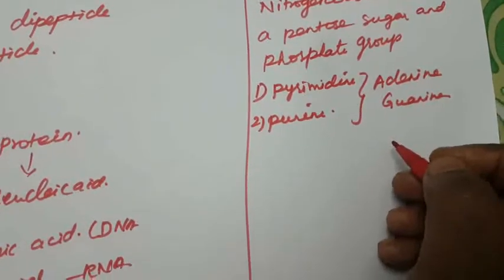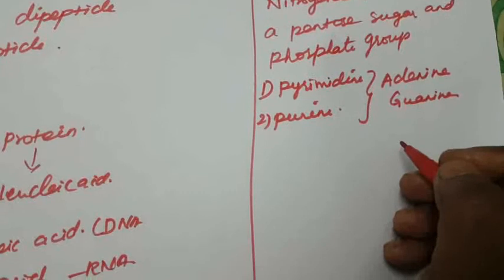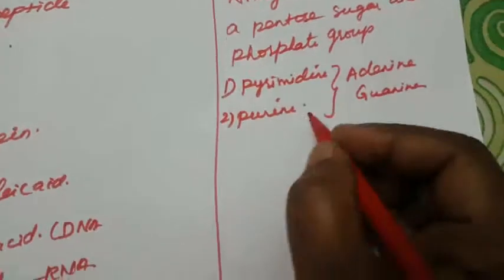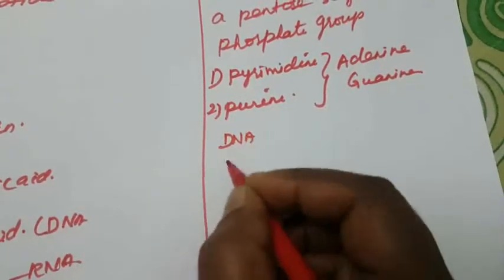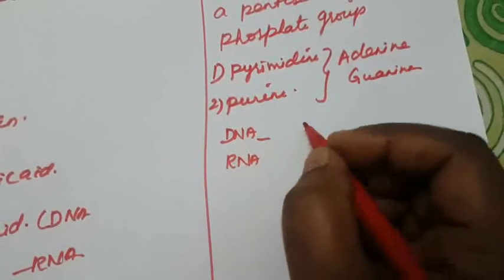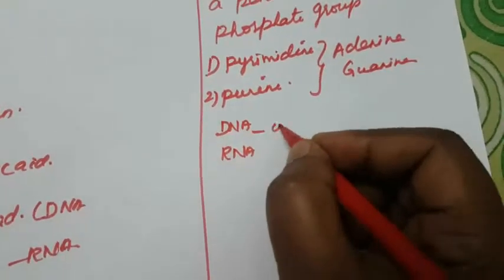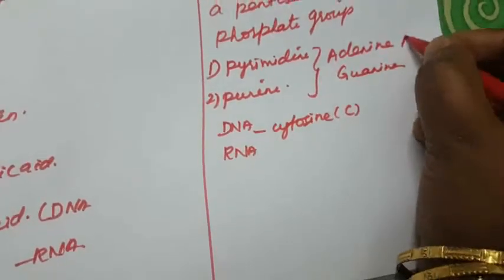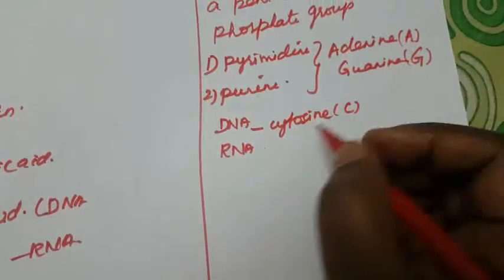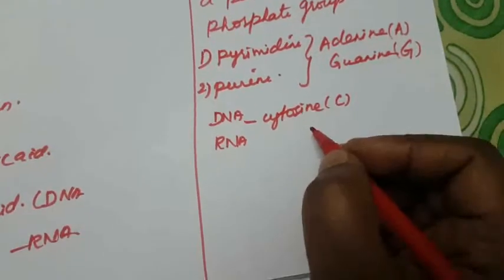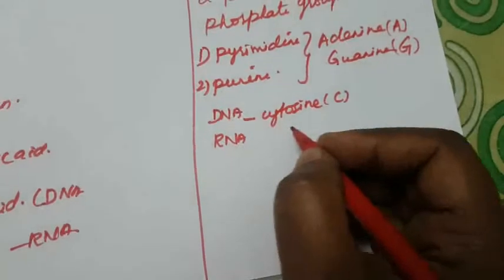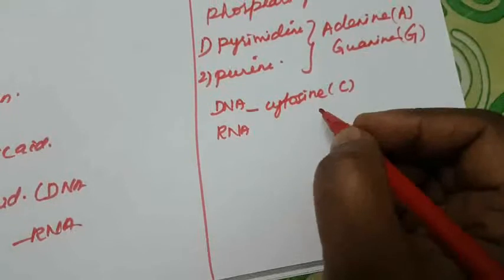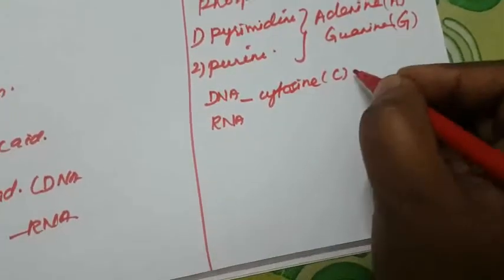One of the pyrimidines is cytosine, but the second pyrimidine is thymine in DNA. So what is the difference between DNA and RNA? In DNA, one of the pyrimidines is cytosine, C, along with adenine A and guanine G, and the second pyrimidine is thymine.